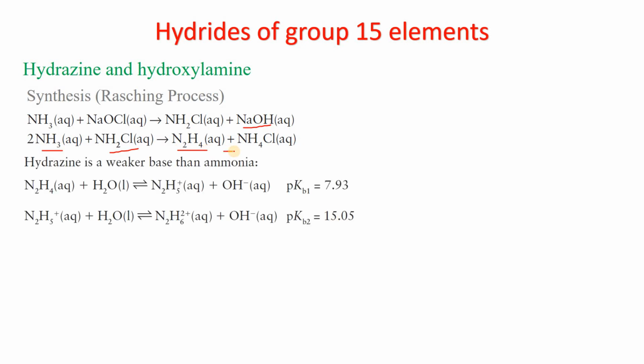Hydrazine is a weaker base even than ammonia. When dissolved in water we get the hydroxide ion. So pKb1 is 7.93. Ammonia has a pKb of 4.75. So it is even weaker than ammonia, and the pKb2 value is even higher. So overall, hydrazine is a weaker base than ammonia.